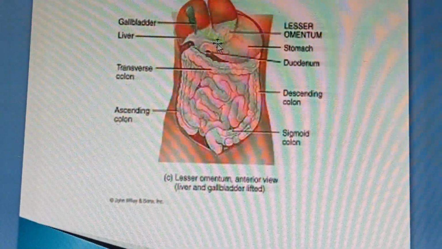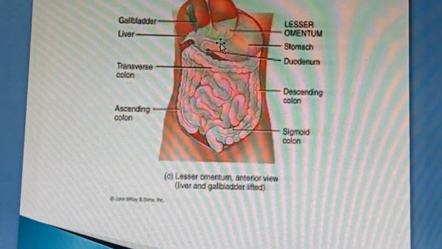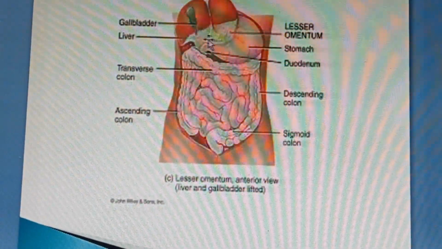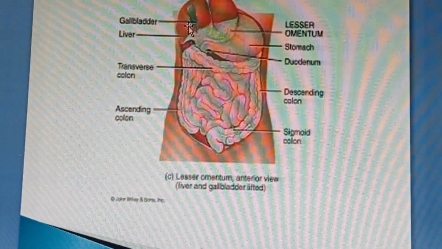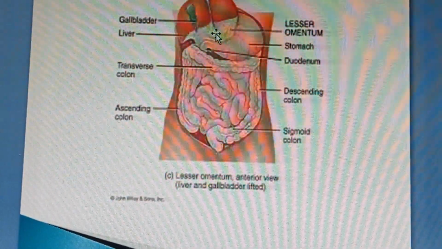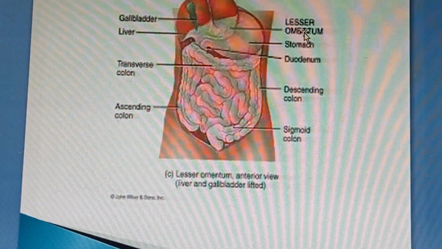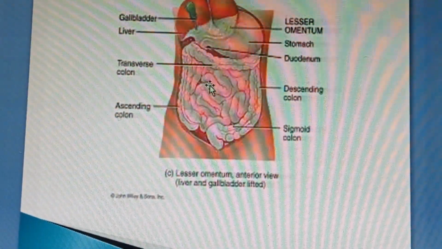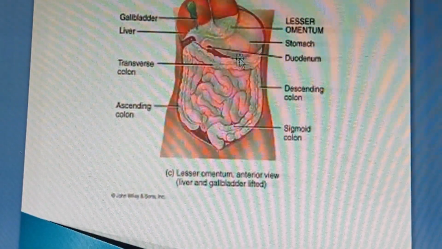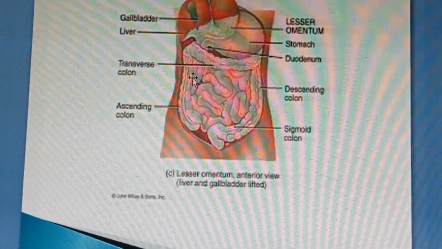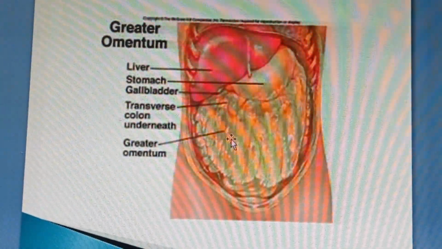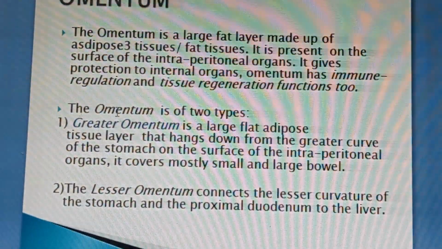It starts from the lesser curvature of the stomach and covers the duodenum and liver. It is small, so it is the lesser omentum.